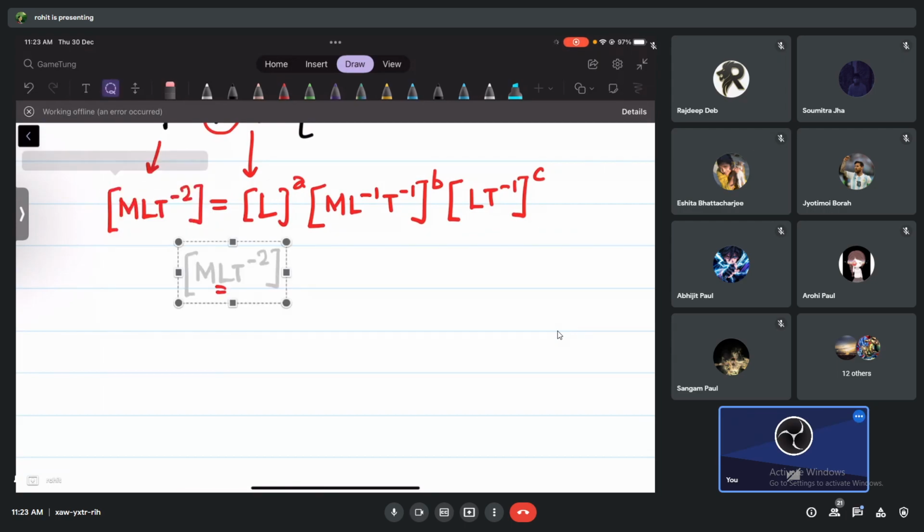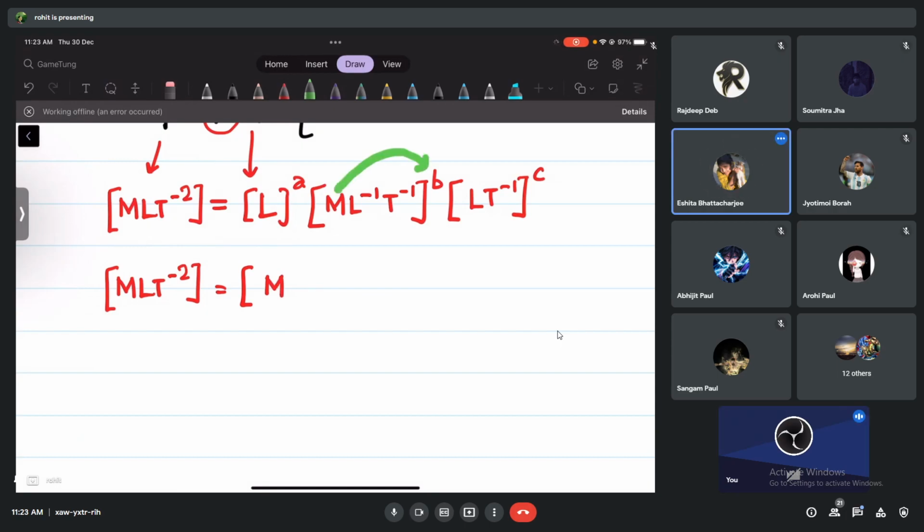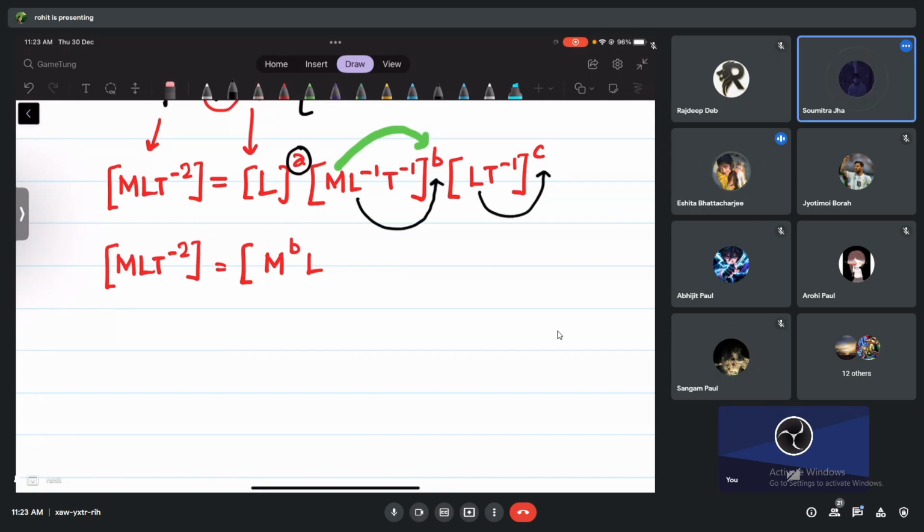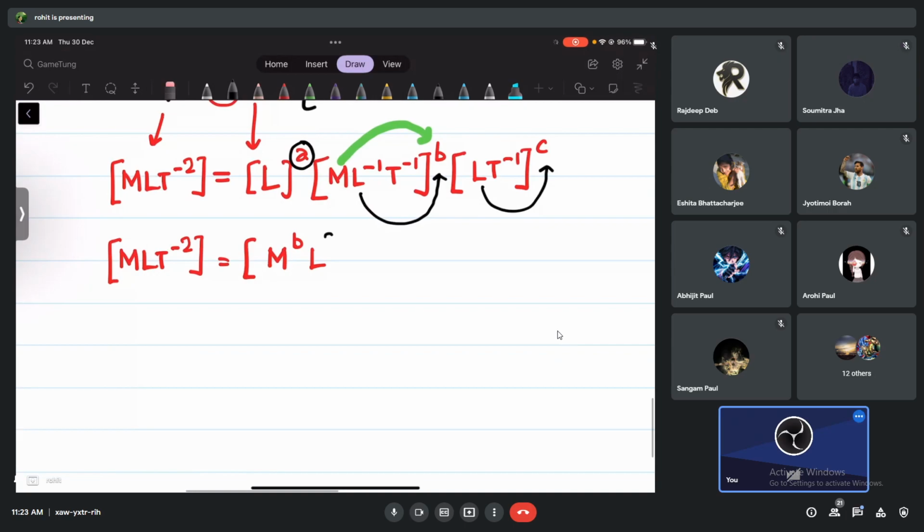Copy, paste. Okay, help me out. For M, what should I write on the right hand side? M to the power B, nothing else. I don't think we have any more M. L to the power how much? L has a power A here, minus B, and plus C. So L has a power A minus B plus C. What about T? Check, you can check T and tell me.